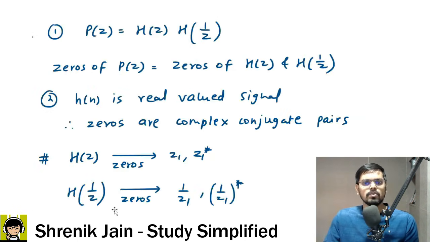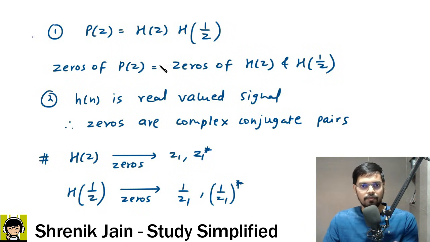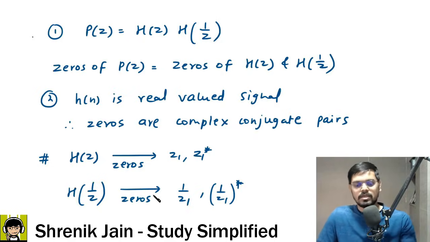And I guess this is also easy. Two concepts you have to understand. P of z is related with this term, so we have to focus on this term. Therefore we focused on h of n. It was real, so zeros are a complex conjugate pair, and then it was easy to get the answer.